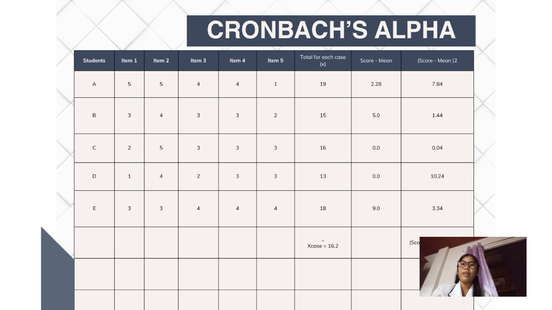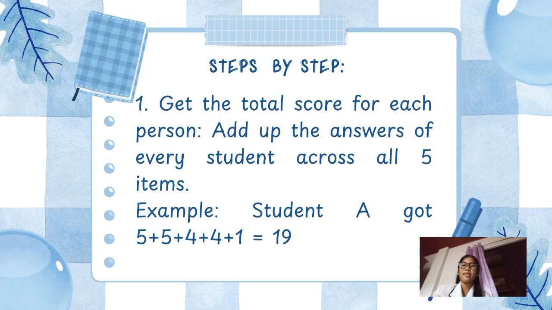So, yung first step na gagawin natin dito sa Cronbach's alpha calculation is get the total score for each person. Ibig sabihin, kailangan lang nating i-add lahat ng nakuhang answer nung mga estudyante. For example, dun sa student A, kailangan lang natin i-add yung nakuha ng student A sa pinaka-first item hanggang sa last item. So, he got 5, 4, 4, and 1. Kailangan lang natin ipag-add yung mga yon, so it is equal to 19. Ganun lang din yung gagawin natin sa mga ibang student.